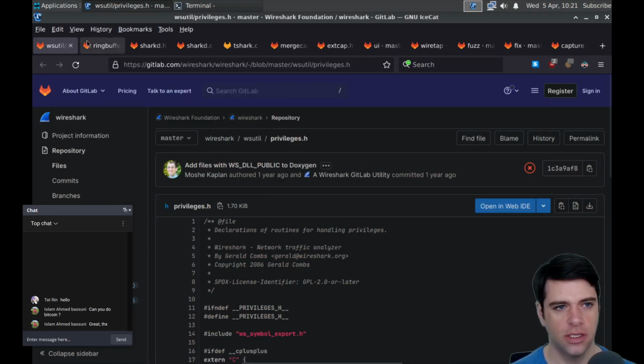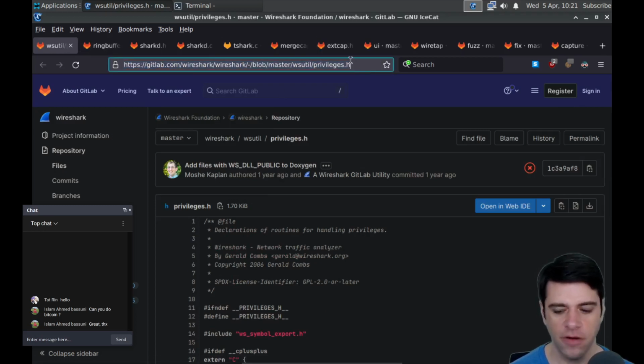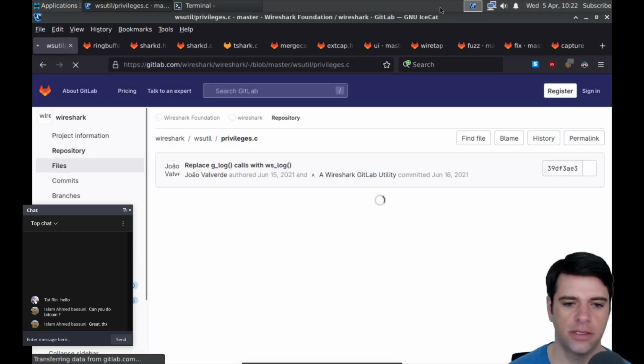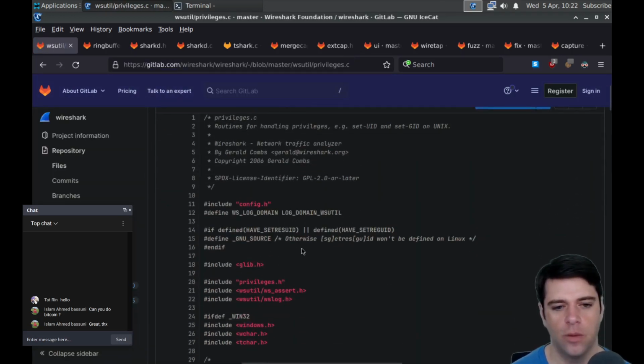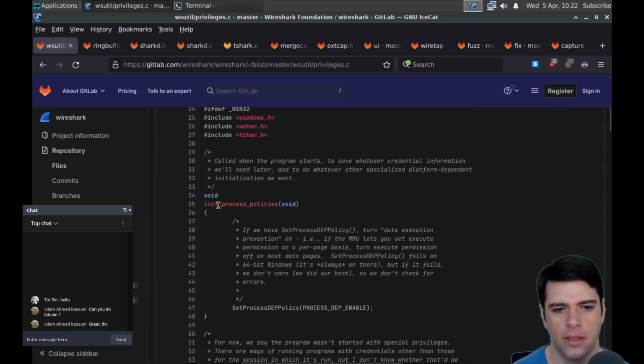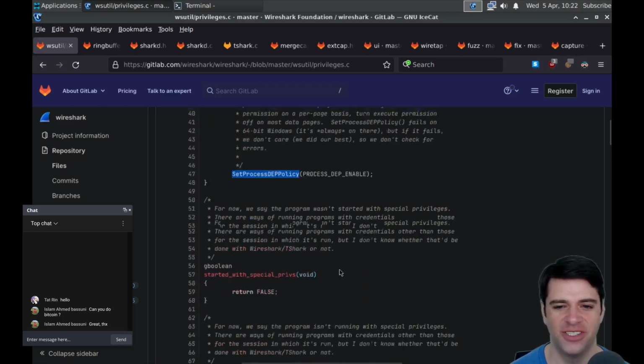Just out of curiosity, did I open the C file? I'm curious where they get the privileges, and maybe they're just from the OS. I don't think they have their own privilege system necessarily. Init process privileges. Set process DEP policy. If we have set process DEP policy, turn data execution prevention on. That is, if the MMU lets you set execute permissions on a per page basis, turn execute permission off on most data pages. Set process DEP policy fails on 64-bit Windows. It's always on there. But if it fails, we don't care. We did our best, so we don't check for errors.